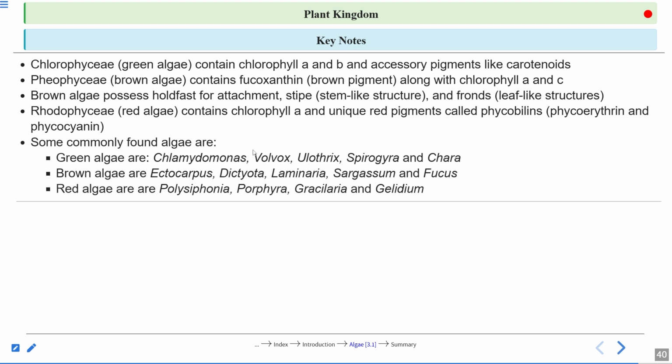And some generally found algae. Green algae common, you must remember Chlamydomonas, Volvox, Ulothrix, Spirogyra and Chara. Brown algae are Ectocarpus, Dictyota, Laminaria, Sargassum and Fucus. Red algae are Polysiphonia, Porphyra, Gracilaria and